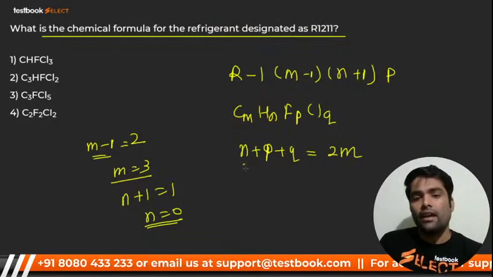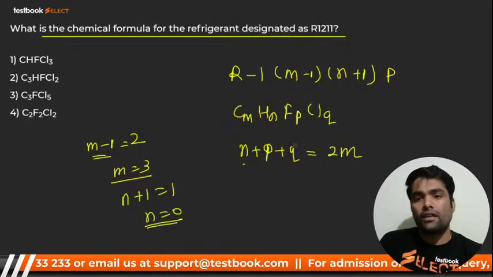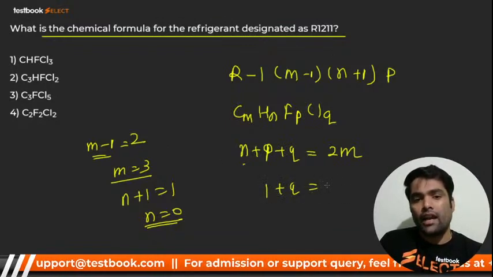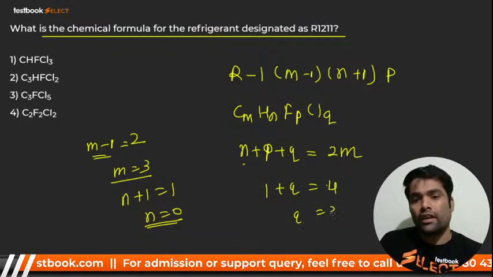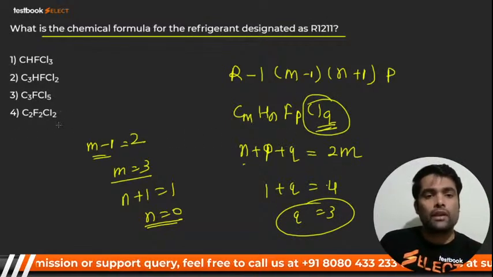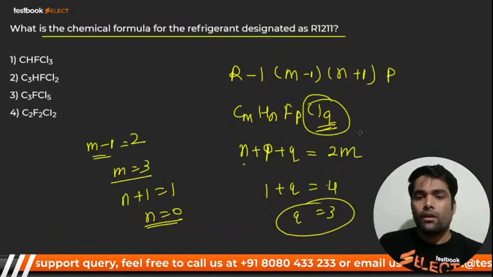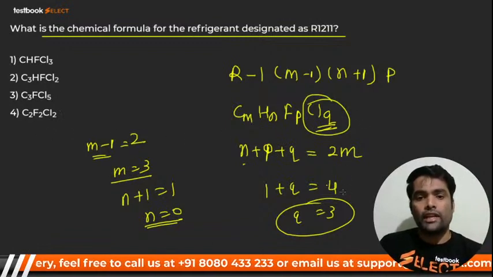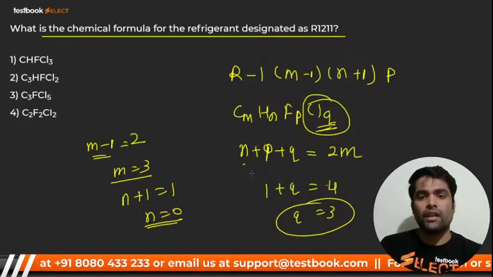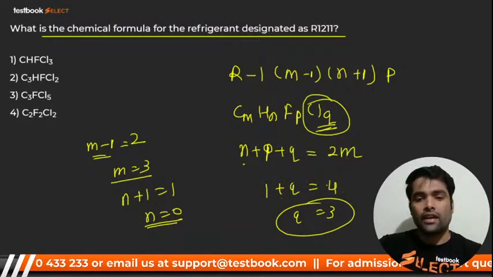You know that the value of n is 0, and p is how much? 1, right? 1 plus q is equal to what, my dear? m value 2, that is 4. q is equal to 3. So q equal to 3 means how much chlorine is there? 3. Twice m into 2, that is 4. 3 is not in any option. Where have we made a mistake? Somewhere we have made a mistake, my dear.